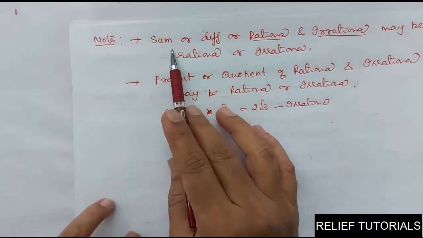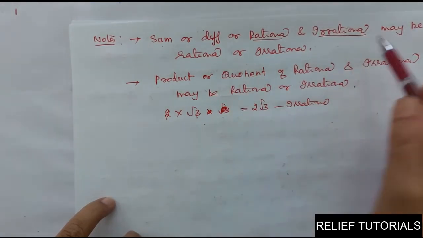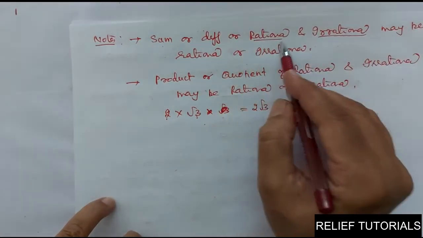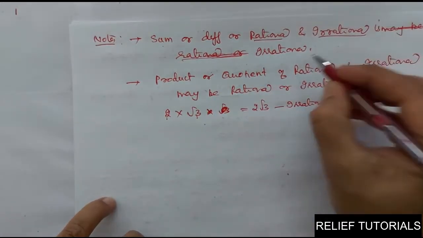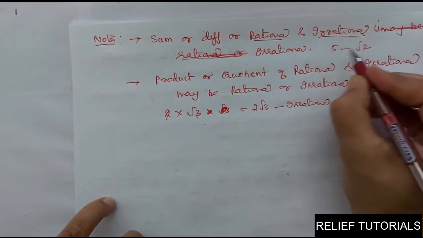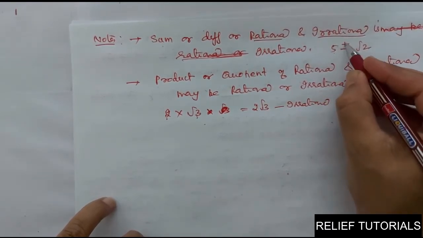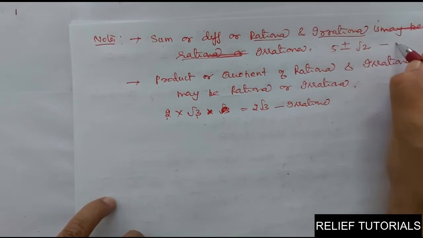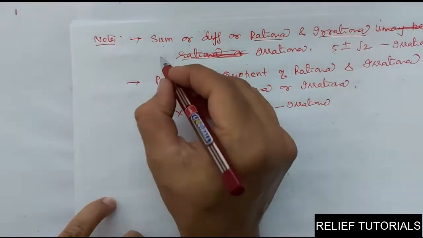See friends, I have told you, sum or difference of rational and irrational may be... I am extremely sorry. Sum or difference of rational and irrational, I am sorry, is irrational. See example, say 5 minus root 2. This is rational, this is irrational. But their sum and difference is always irrational. I am extremely sorry friends. So, sum or difference of rational and irrational is irrational.